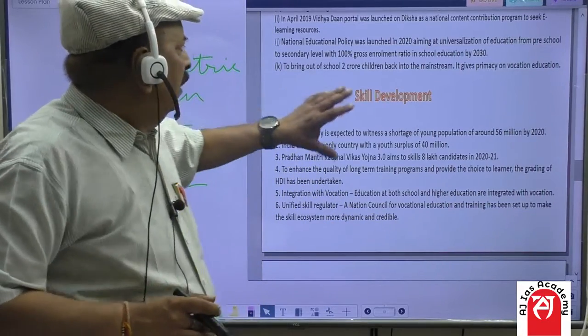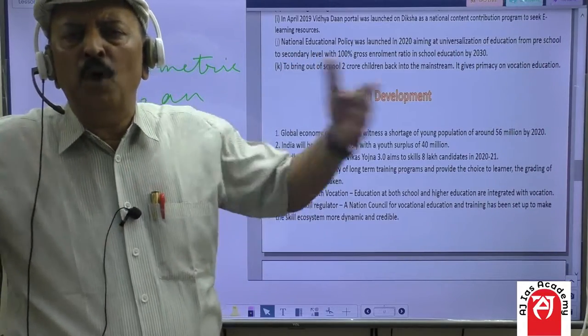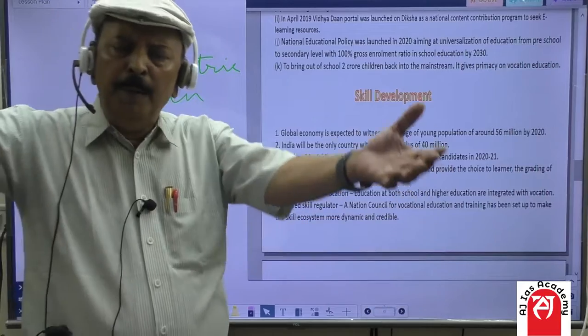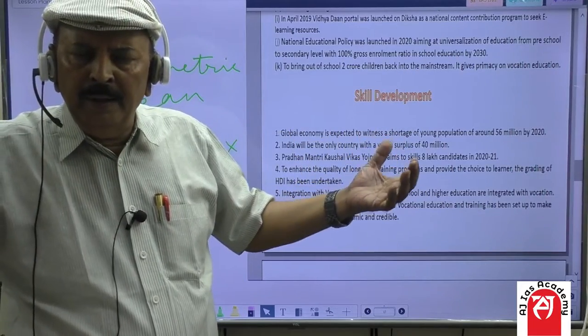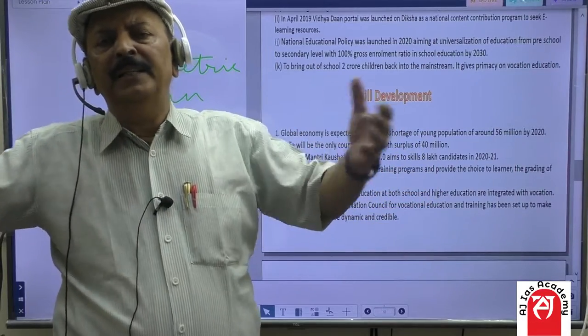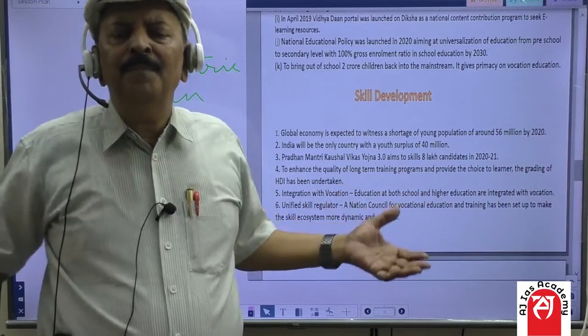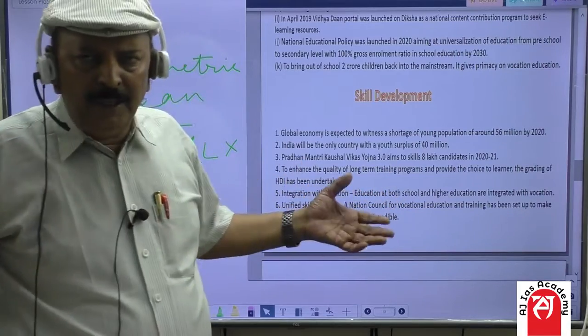Now, 2 crore children, those who have dropped out, have to be brought back into the mainstream, into the educational institutes, so that they can become literate. Otherwise, they will become liabilities in the coming future.